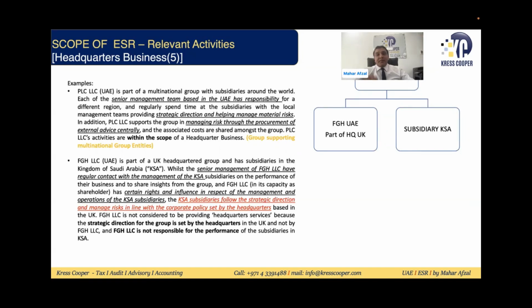In the second category, there is one company based in the UK. There is another company, FGH UAE, which is a subsidiary in the KSA. FGH is providing all types of support to the KSA subsidiary, but the management decisions are being taken from the UK, so it will be assumed that the UAE company is not involved in the headquarter business, because the UAE company is not providing management services and is not responsible for overall performance and success. But the UK company will be assumed to be conducting the headquarter business, keeping in view the respective laws of the country.